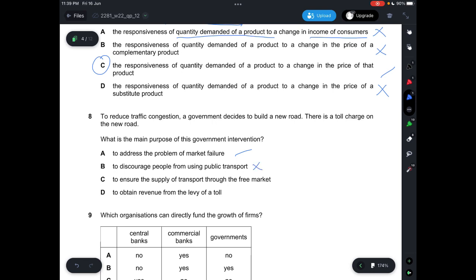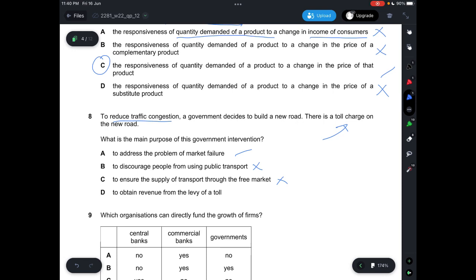First of all, there is a toll charge, meaning that you need to pay to use the road. So if, let's say, the toll charge is actually higher than taking public transport, people will still take public transport instead of buying a car. So it's not to discourage people from using public transport, instead it's to reduce traffic congestion. And then C says to ensure the supply of transport through the free market, which is not correct because we're not talking about supply of transport, but rather supply of goods. We need to increase the supply of goods, so C is not correct.